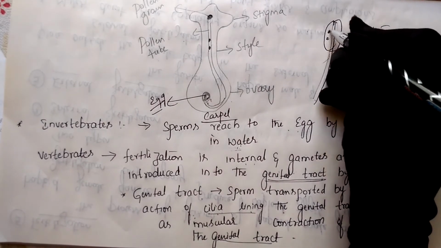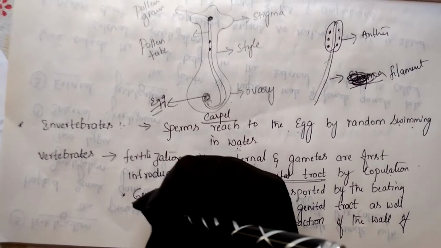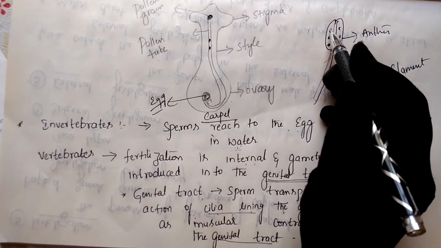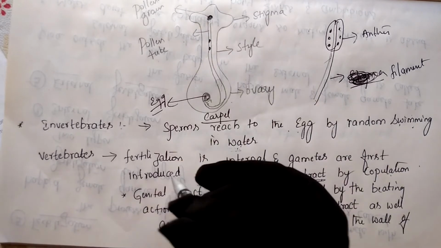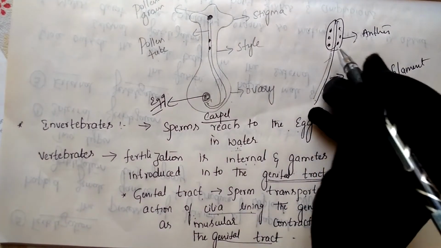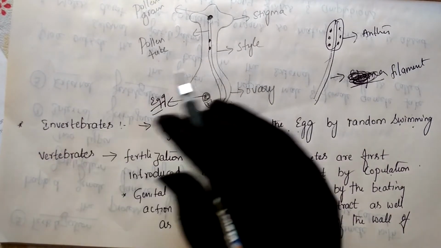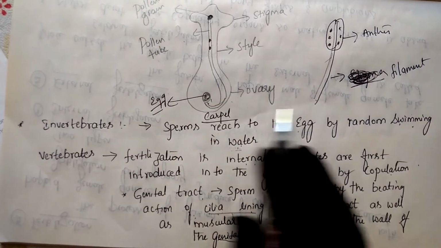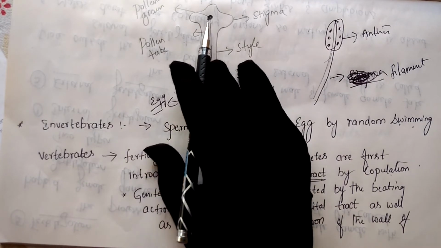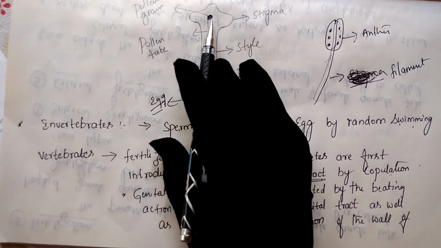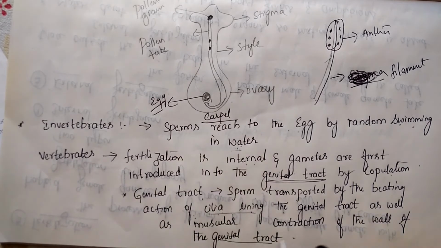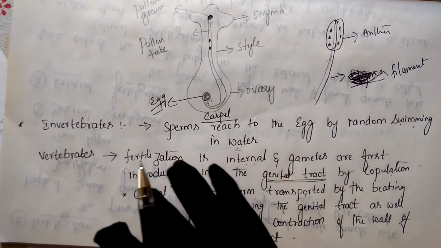The anther contains the pollen grains. If both parts are present in a single flower and the pollen grains from the anther are transferred to the stigma, we call it self pollination. Cross pollination means transfer of pollen grains from one flower to another flower. Later the pollen grains fall on the stigma and germinate, raising the pollen tube, which finally reaches the egg. In angiosperms it happens in this manner. So here we completed the gamete transfer.